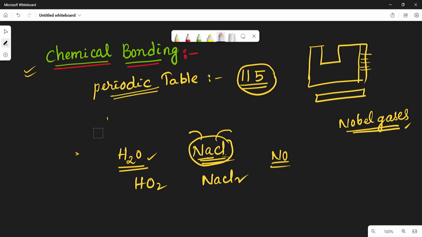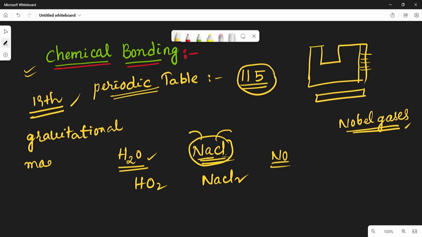See, by the end of the 19th century or the early 20th century, scientists knew that there exist three types of forces. The first one is called gravitational force, the second one is called magnetic force, and the third one is called electrostatic force. They also knew about the existence of electrons and protons.